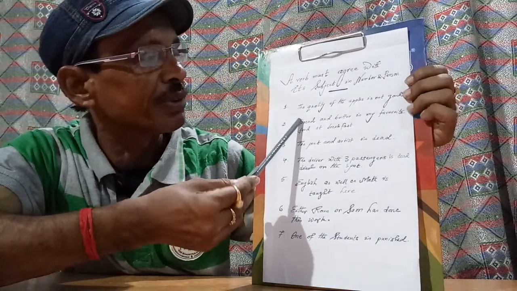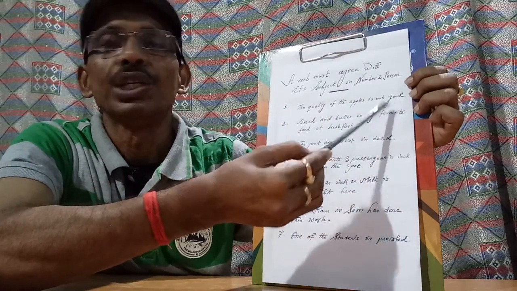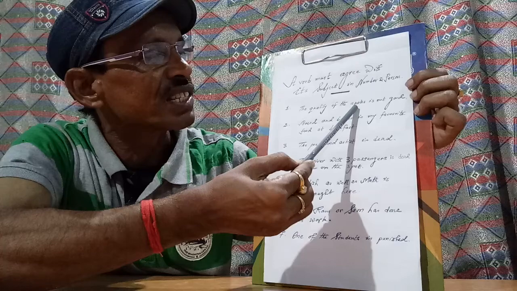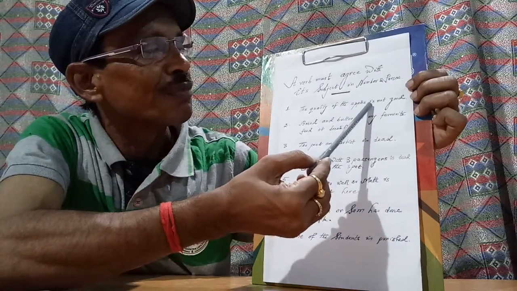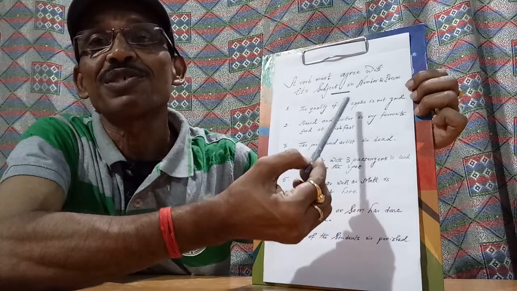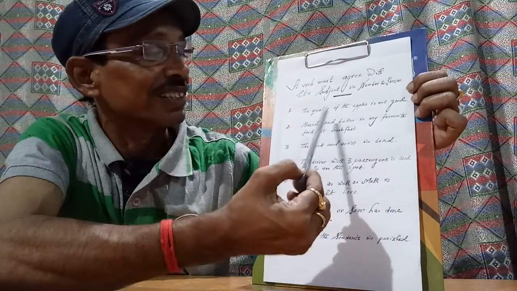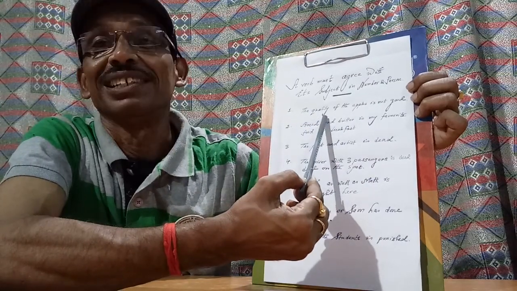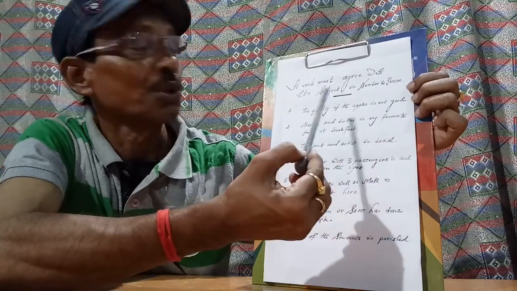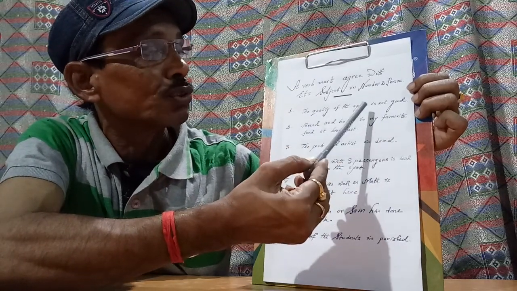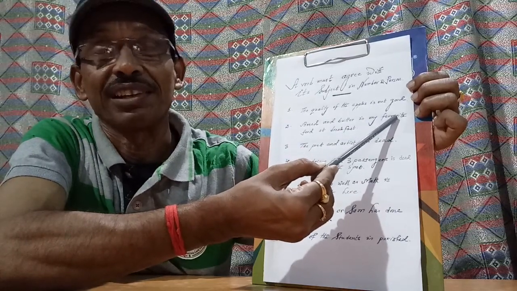First example I have written, the quality of the apples is not good. You see here, apples is plural, but we have used "is", because apples is not considered the subject. The subject is the quality. The quality of the apples is not good. So it is a singular subject, so the verb "is" is used here very correctly.